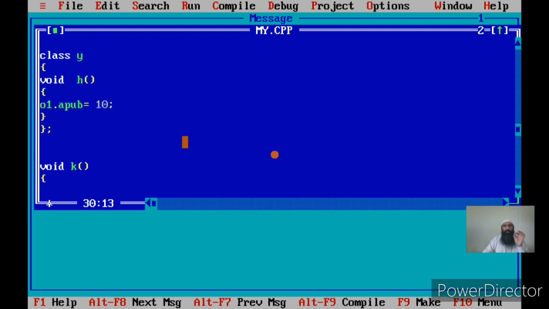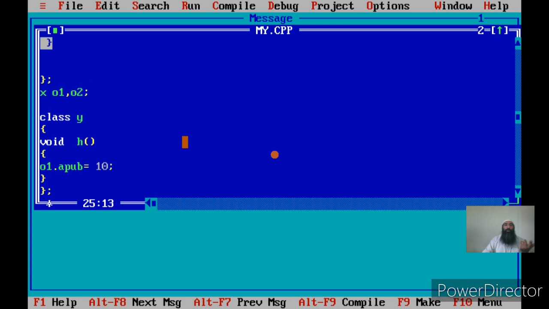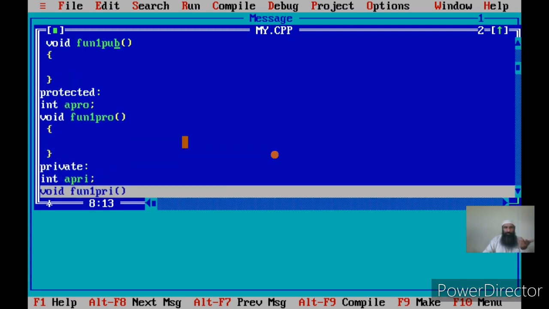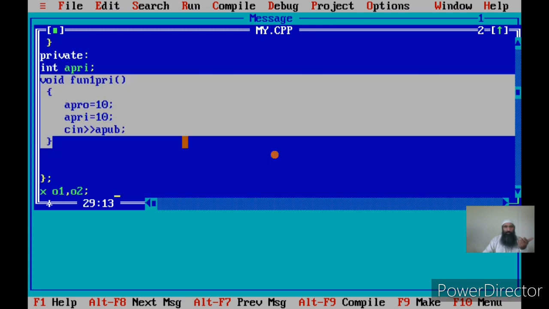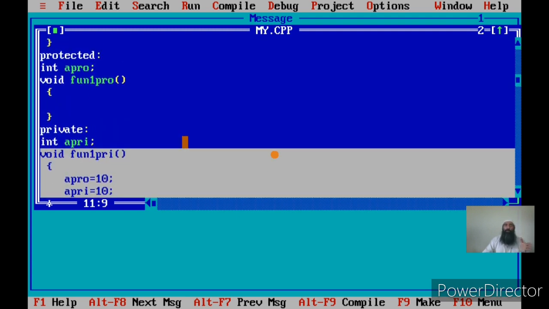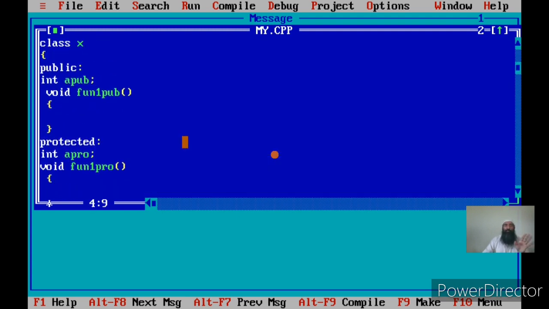This function h, which is a member function of y, is a non-member function for class x. This is what I mean by non-member functions of another class.